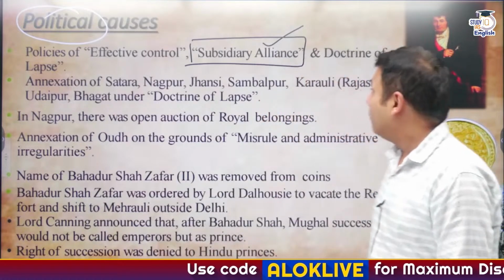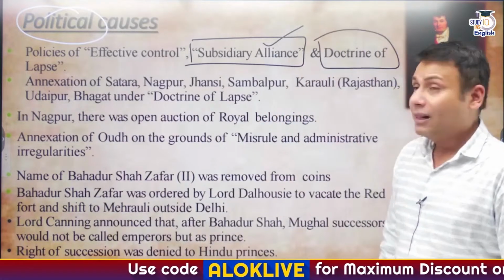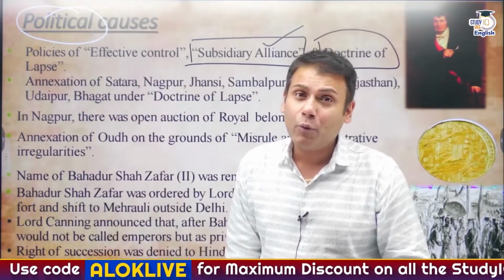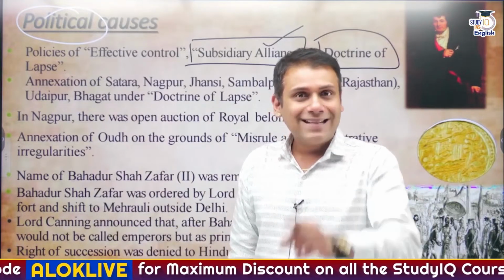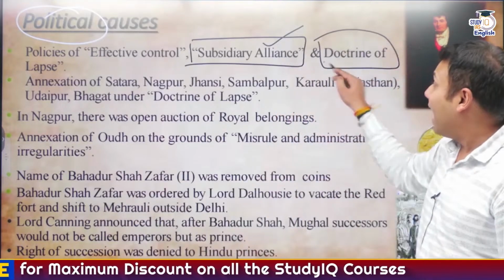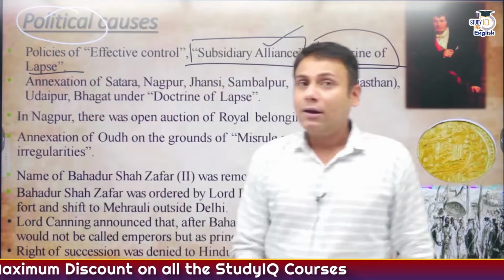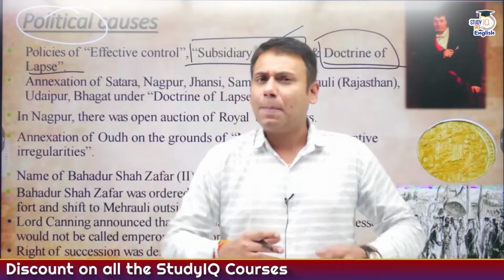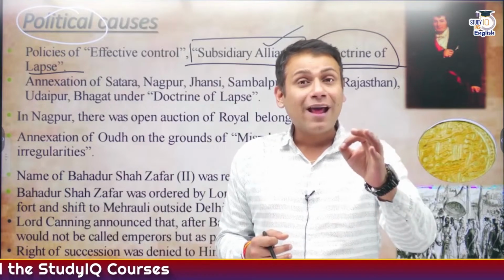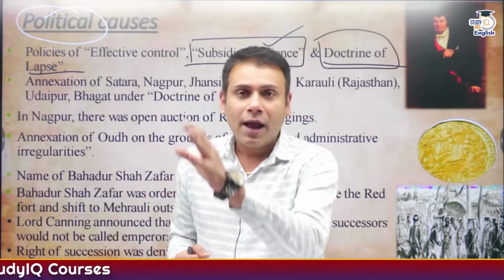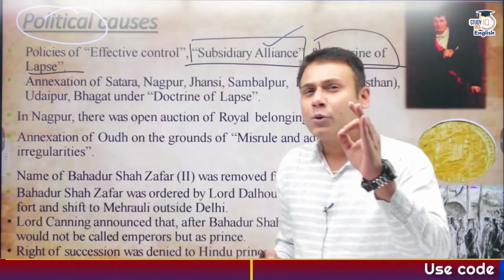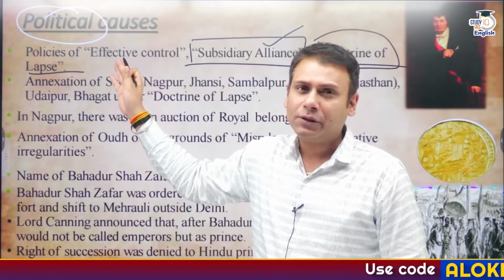Another important system: the doctrine of lapse. This came up during the time of Lord Dalhousie, if you remember, whose original name was James Andrew Ramsay. He is considered the youngest Governor General. And what was the doctrine of lapse? Under it, if any ruler did not have a legal male heir, his kingdom would be annexed by the Britishers. Hundreds of kingdoms were annexed under the pretext of the doctrine of lapse.